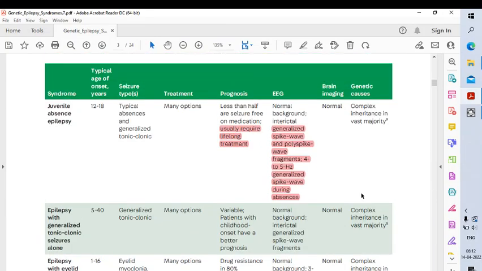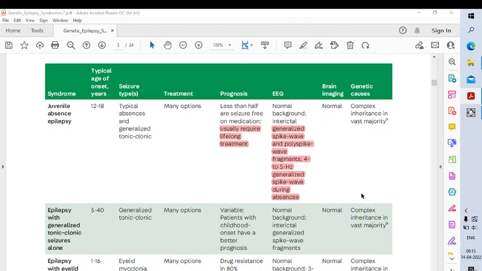Third syndrome is juvenile absence epilepsy. The typical age of onset is 12 to 18 years. Typical absences are there, and generalized tonic-clonic seizures. Many treatment options are there. Prognosis is that less than half are seizure free on medication. They usually require lifelong treatment. So childhood absence shows spontaneous remission, but in JAE they need lifelong treatment.